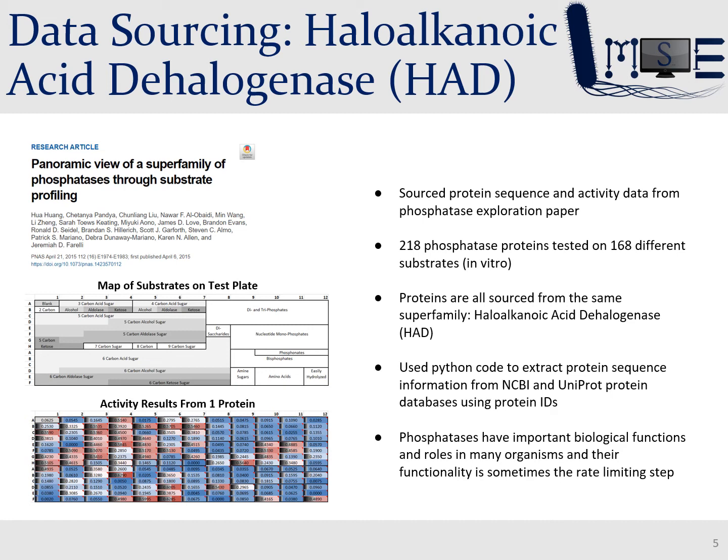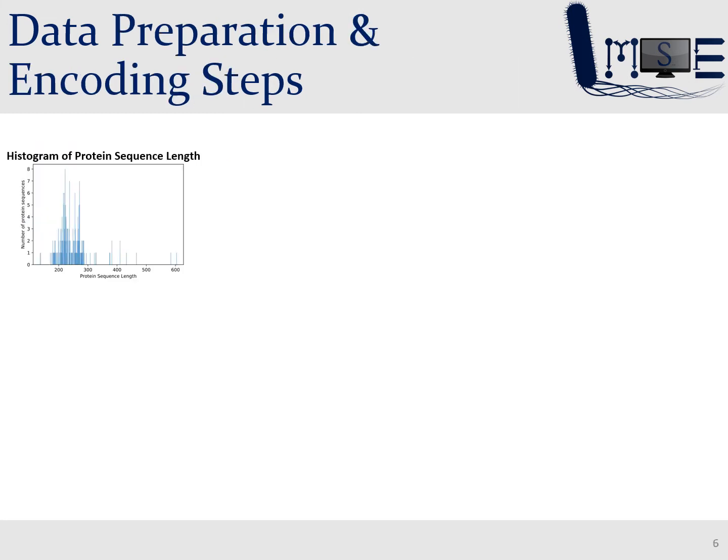Having a large dataset like this to train and test machine learning models is key to making a good machine learning model. Before we can train and test our model, there are a few important data encoding and preparation steps we have to perform. As you can see from this histogram of the protein sequence length, most of the sequences were shorter than 300 amino acids in length, and so we cut out the sequences longer than 300 from our dataset. When we trained and tested our model with these long sequences, it performed poorly as it was not able to generalize well.